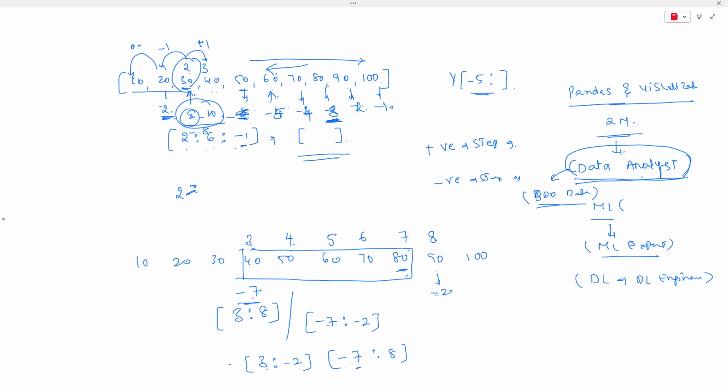So try to integrate your current experience with whatever data science related experience. But as you are saying that you are coming completely from a non-IT background, don't go for ML expert. First start as a data analyst, work for a couple of years, and then you can go as a machine learning expert. Like that, you have to move.